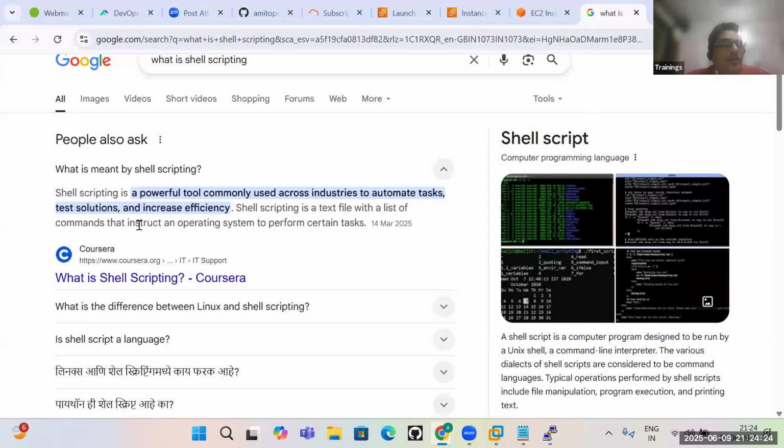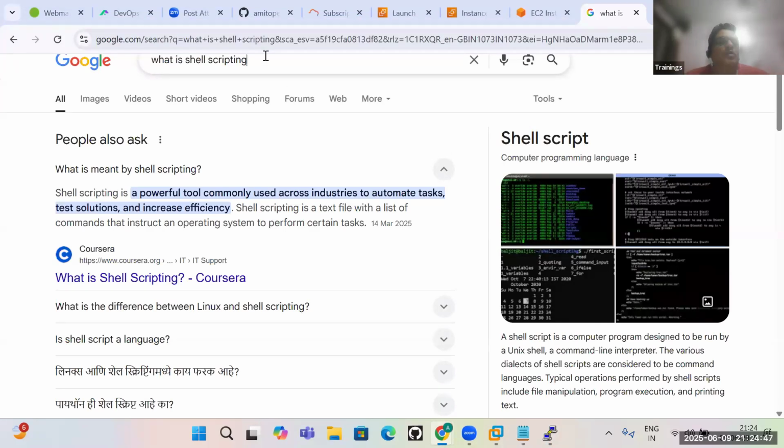So shell scripting is a text file where you can list the commands, and that will perform the task. Script means you are giving a group of commands with logic. Maybe logic is there, maybe not, but that group of commands you will be executing. That is called shell scripting.